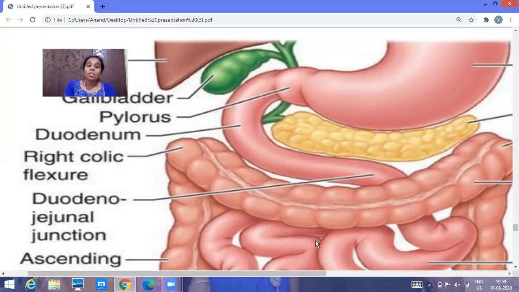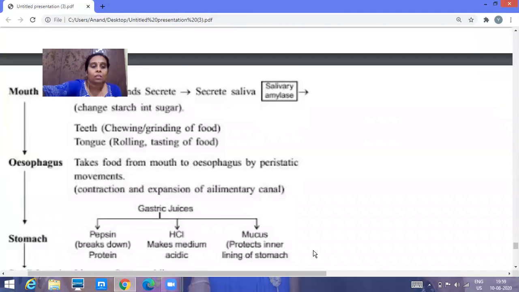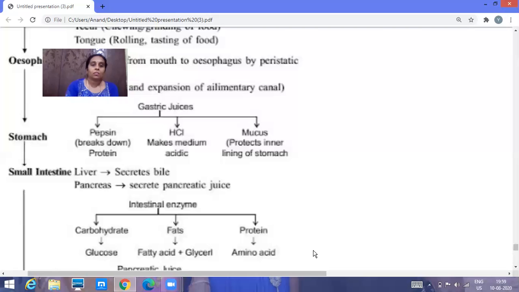Now we'll see the function of glands such as the liver, pancreas and the intestinal glands, and what changes occur over here.